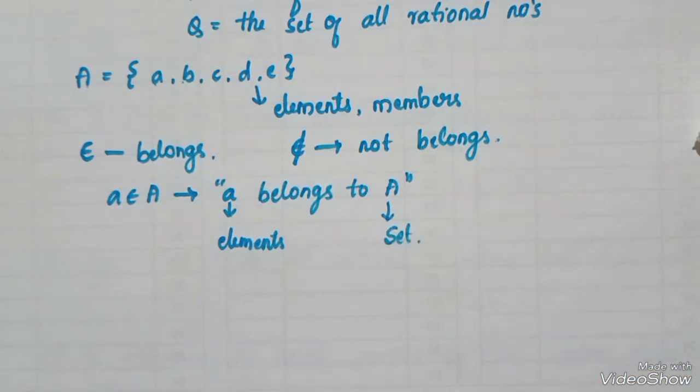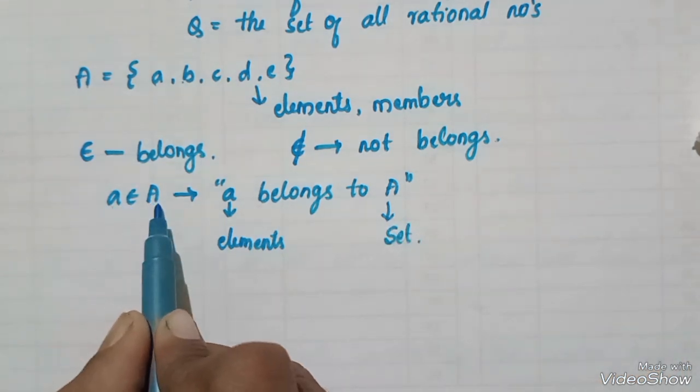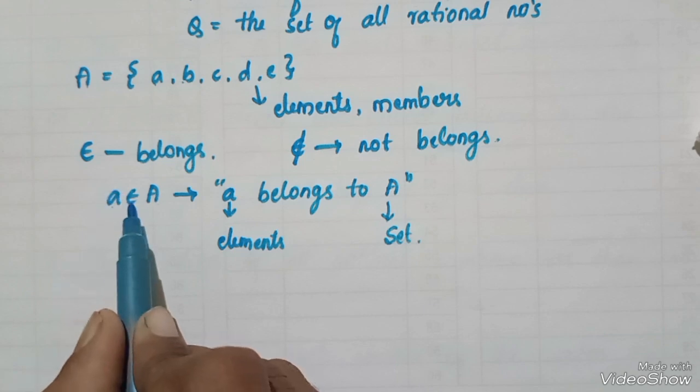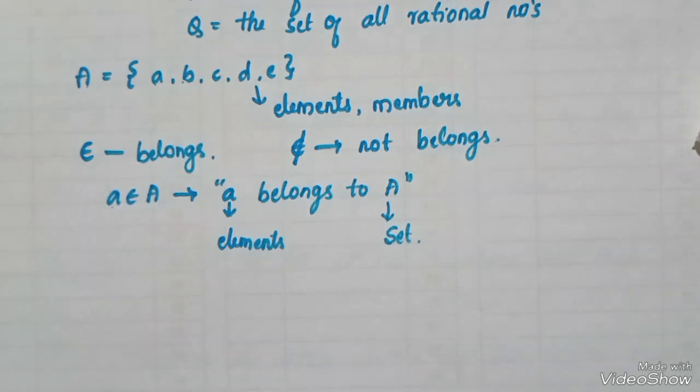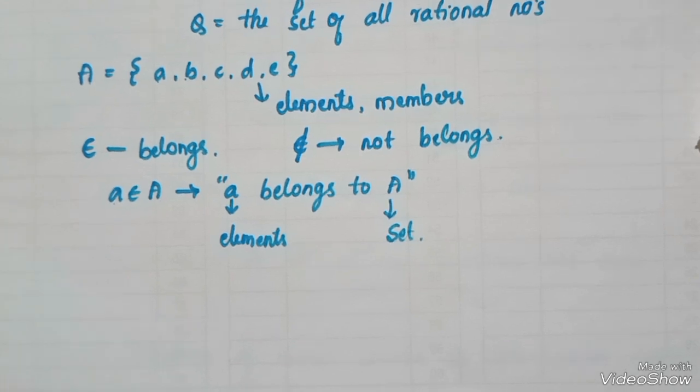Therefore, a belongs to A means an element a belongs to set A. This is the meaning. Usually in set theory we write in symbolic form.